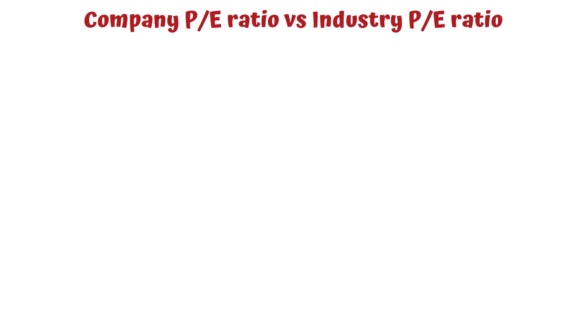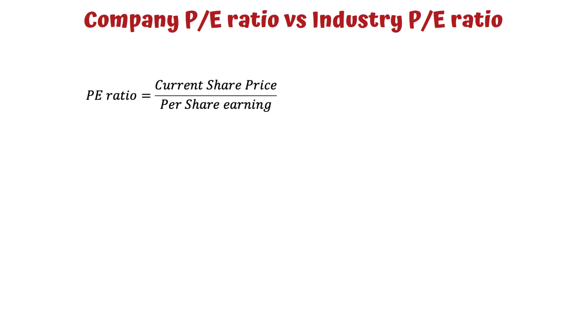Coming to the next point, company PE ratio versus industry PE ratio. The price to earning ratio, or PE ratio, of a company is defined as current share price divided by per share earning. And the industry PE ratio is the average PE ratio of all the peers in this sector. Again, you can get this detail online of a share from various websites.